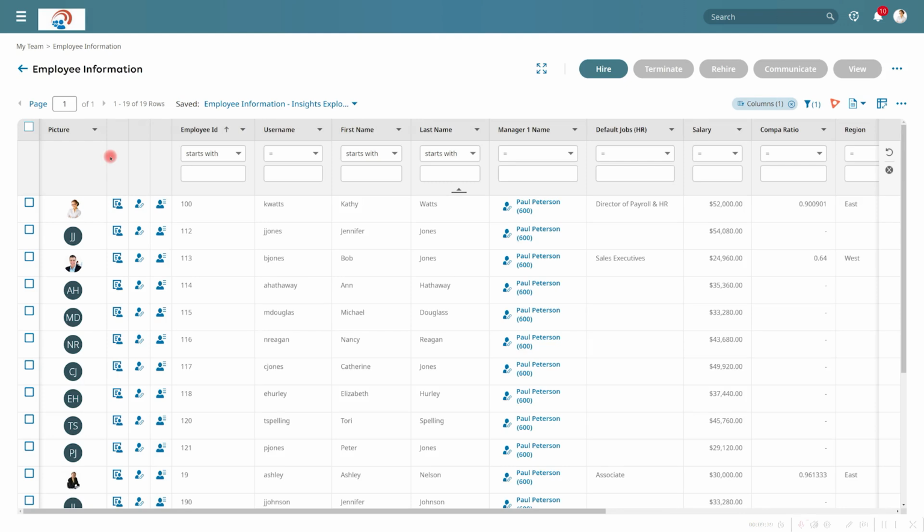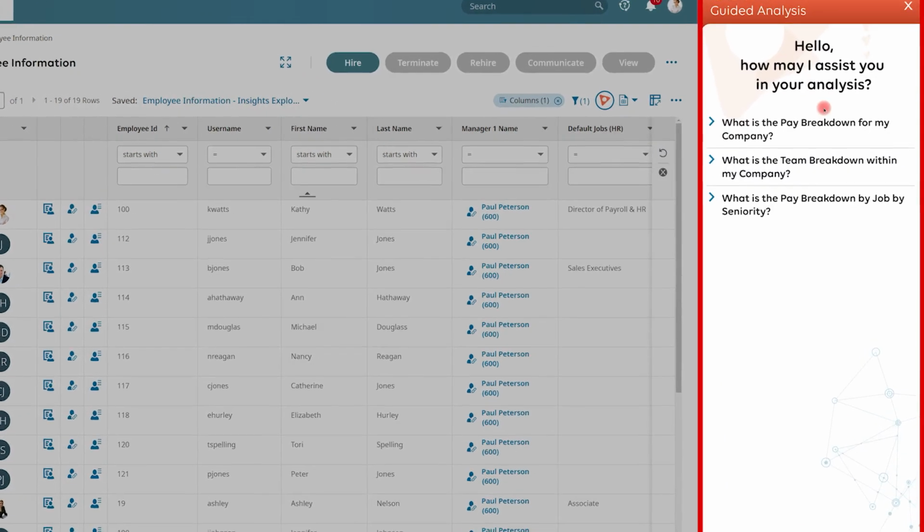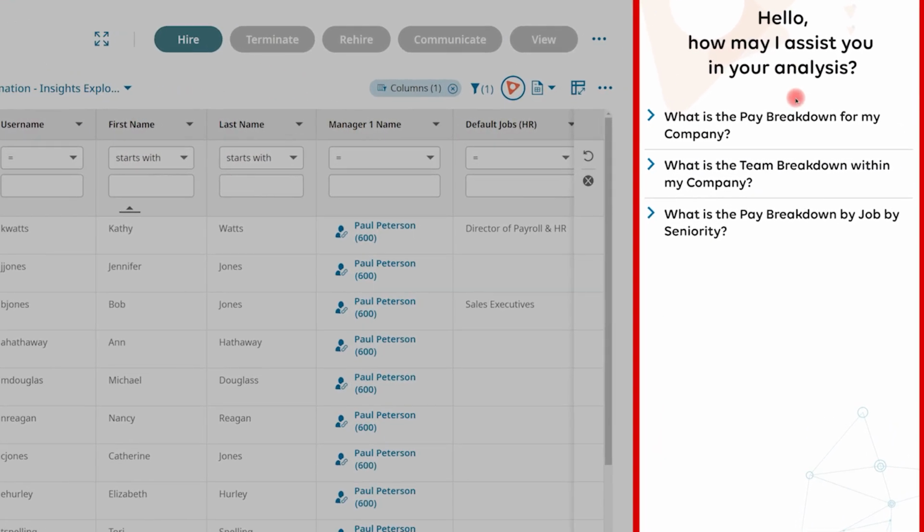We can also use this guided analysis tool within the Employee Information Report. As you can see, this assistant is asking a series of questions which will allow you to get deeper insights into your pay breakdown across different demographics, which will help you better understand pay equity and diversity within your organization. Let's just take a look at the first question here. What is the pay breakdown for my company?